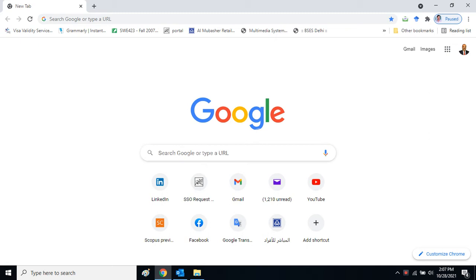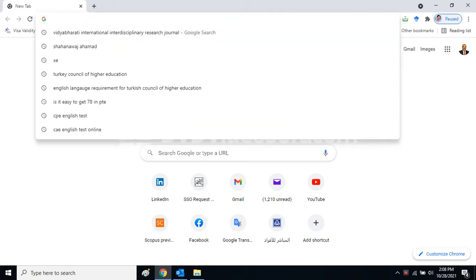Shahnawaz Ahmed. Recently, I published a paper in a journal that I want to record here for reference. The journal is indexed in the Web of Science database. So first of all, we will see where the link of the journal is and where it is indexed.